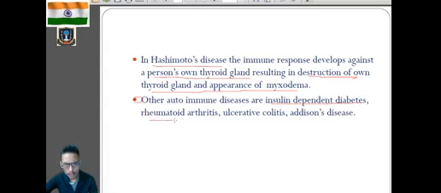Then we have rheumatoid arthritis, that means inflammation of the joints. And remember, rheumatoid arthritis means inflammation of the joints. Then we have ulcerative colitis, which means inflammation of the digestive tract. And Addison's disease, in which the adrenal gland will not produce enough hormone. So these are the examples of autoimmune disease.